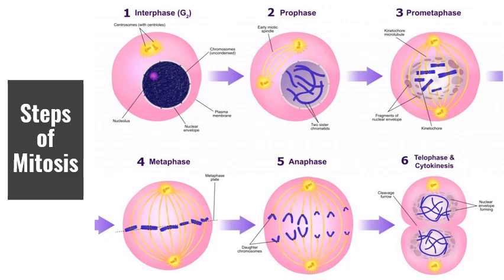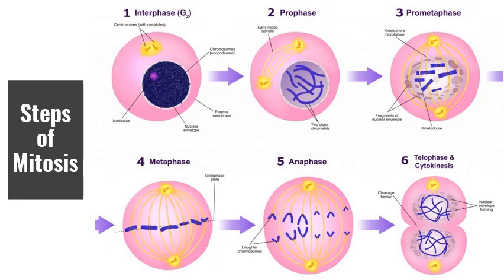So what really happens in mitosis? Well, mitosis is the division of the nucleus, so we're going to ignore all the rest of the organelles right now. In prophase, we see that those centrosomes are beginning to release spindle fibers, the nuclear membrane is beginning to break down, the chromosomes are beginning to condense. It's really prepping the rest of the process.